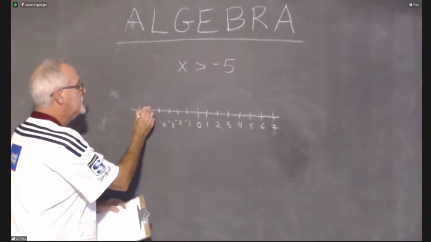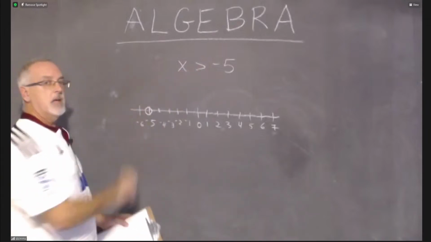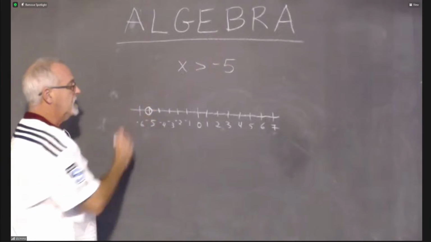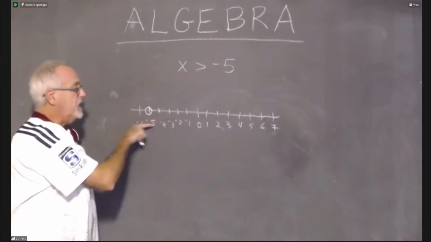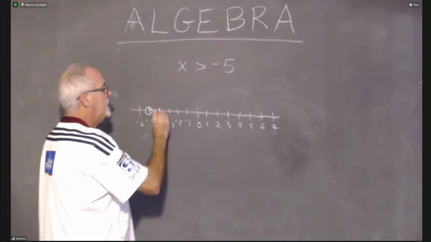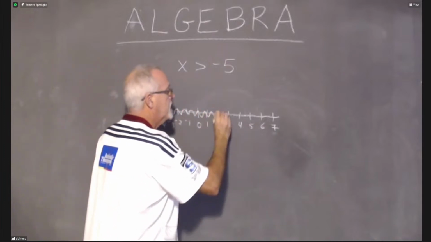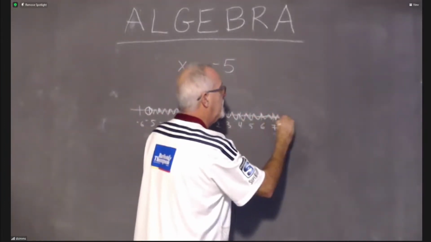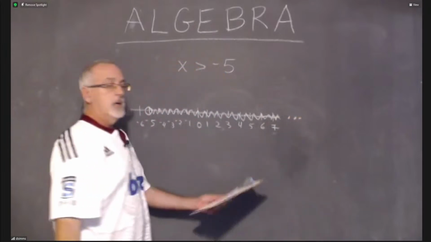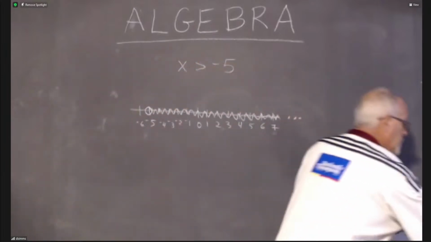-5 is where I need a circle. It does not say or equal to, so I'm not going to be shading in the circle. The numbers greater than -5 are over this way. So I have quite a lot of shading to do, get all the way to the end of this number line, and I put my arrow. I did it. Let's do another one.